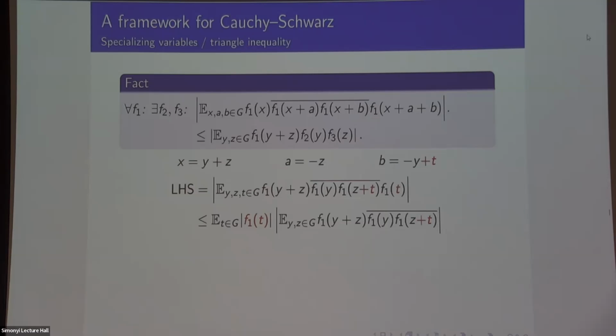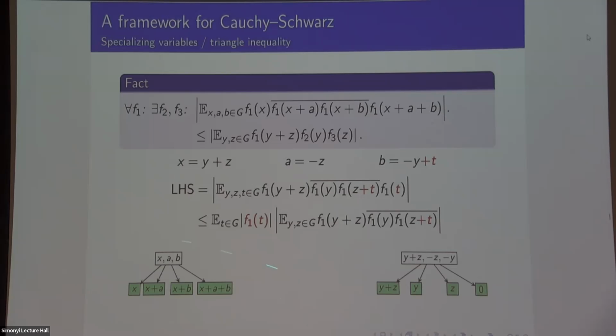And then by the triangle inequality, as long as I'm willing to accept translates and so on, I can just average out any of the additional averaging here that I'm not really using. So this is what I call specialization. It's true of the triangle inequality. And you could draw it like this, I suppose.